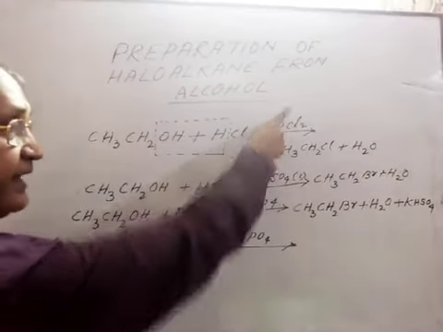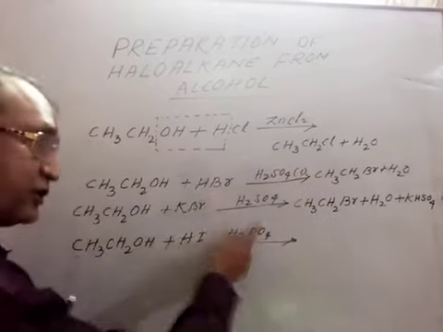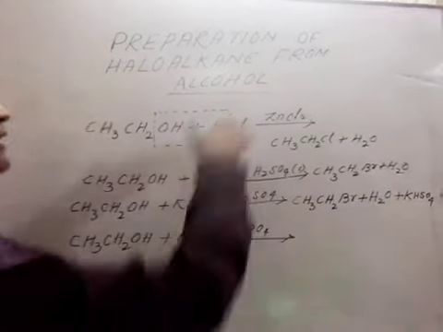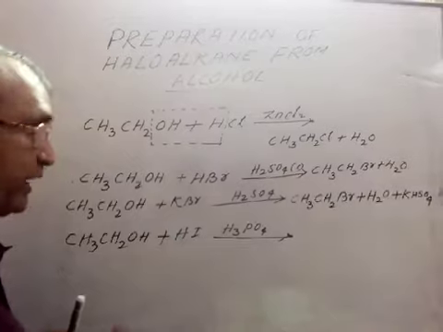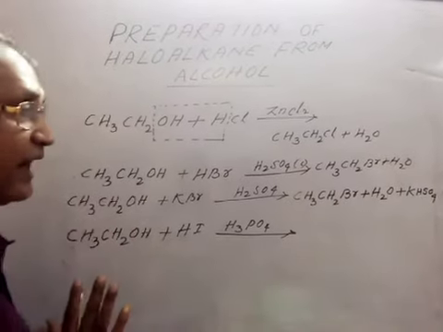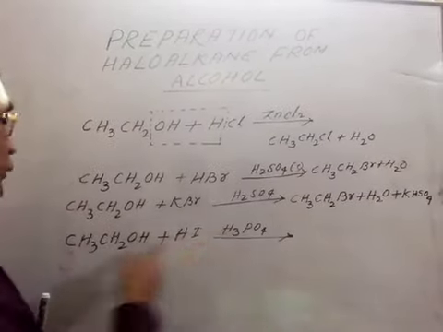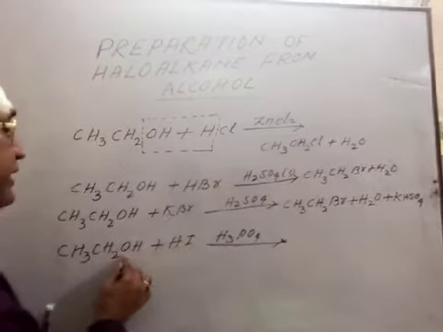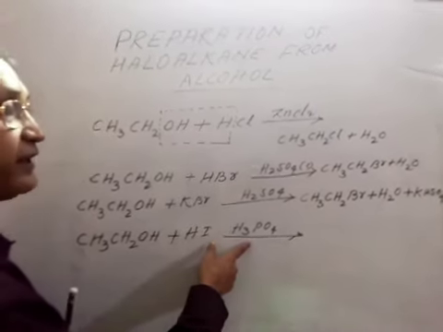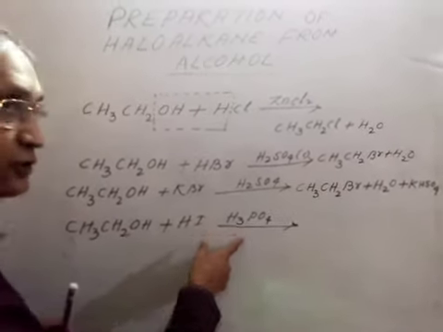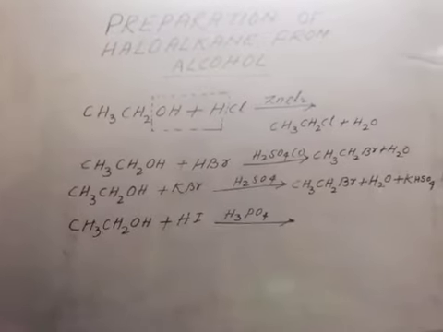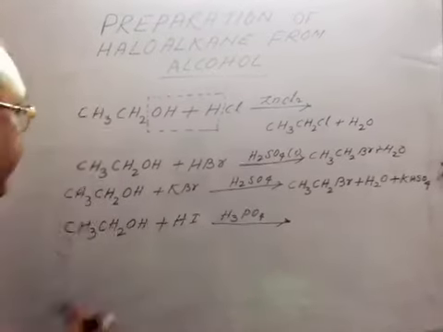This is a dehydrating agent, this is also a dehydrating agent. But every time we are using a separate dehydrating agent, and if we want to join iodine here, then the dehydrating agent or the catalyst which we are using is our phosphoric acid, H3PO4.